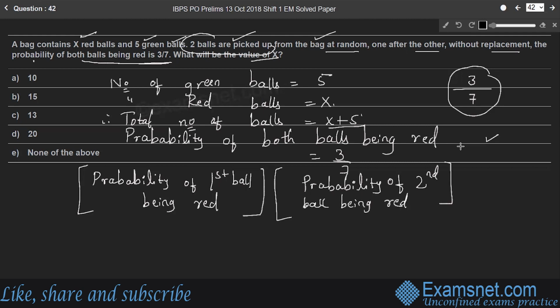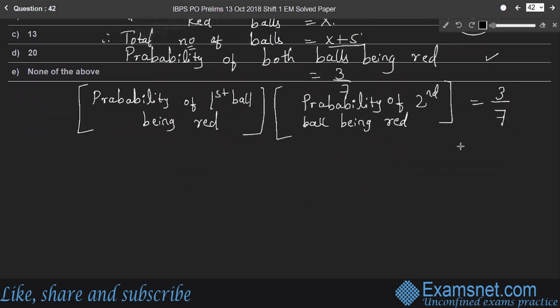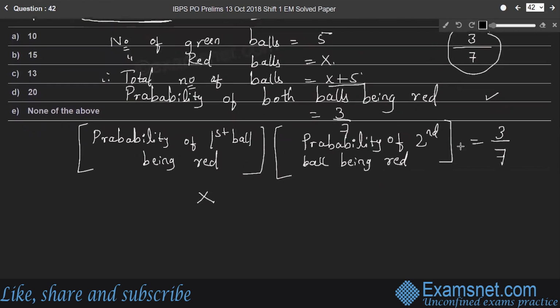So, which is equal to 3 by 7. That means probability of both balls being red. So, come to the LHS part. Probability of first ball being red. So, that means there are x number of red balls according to the question, and totally there are x plus 5 number of balls. So, this value gives probability of first ball being red, x by x plus 5, number of red balls by total number of balls, into probability of second ball being red.